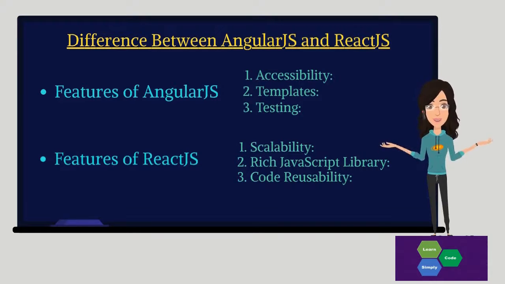Then it checks the difference between the previous DOM representation and the new DOM. Once it has done, the real DOM will update only the things that are changed. It makes the application faster and there is no wastage of memory. This is the very important point of React.js, that it uses the virtual DOM.